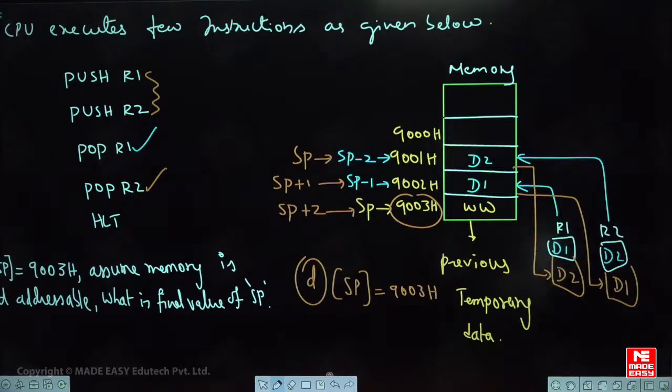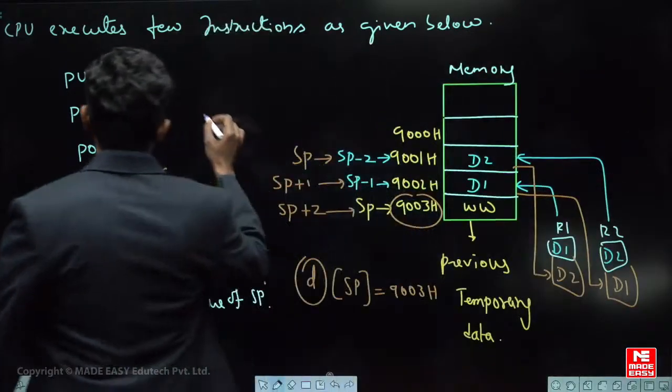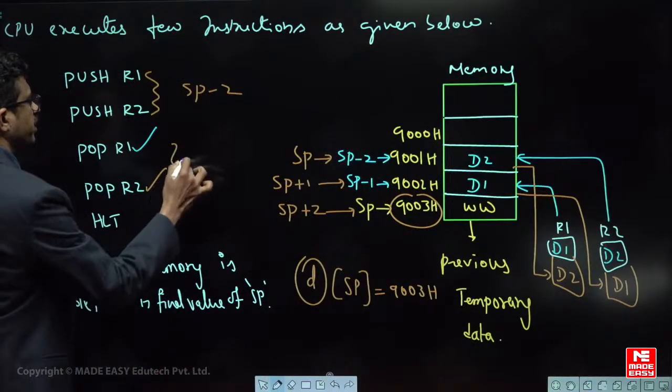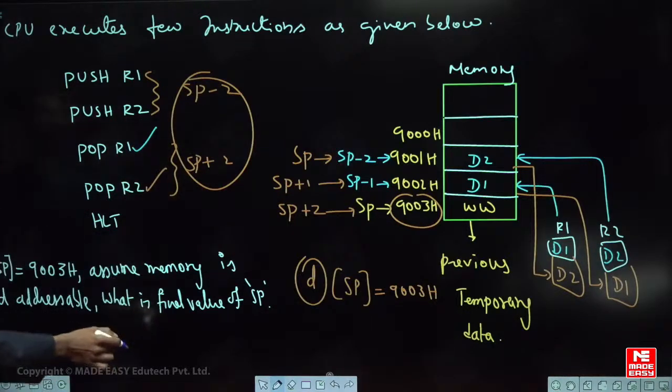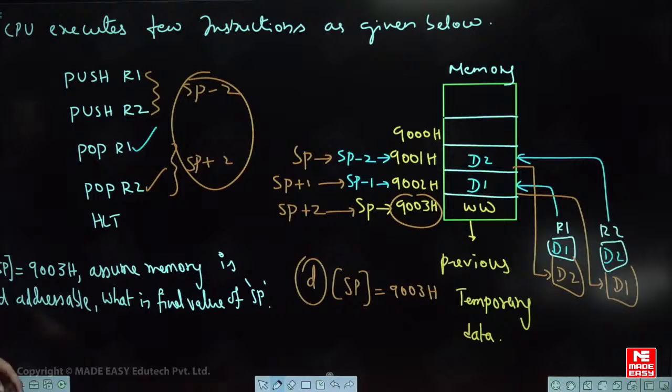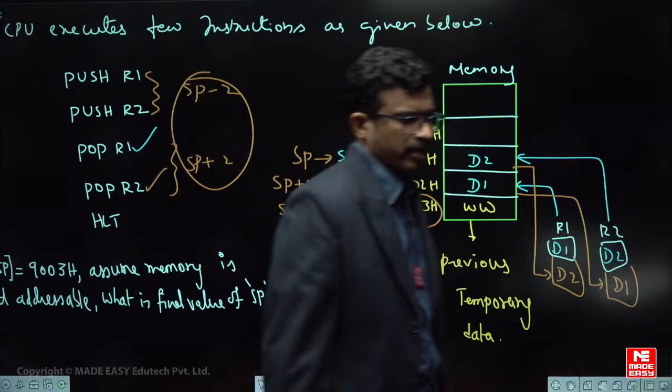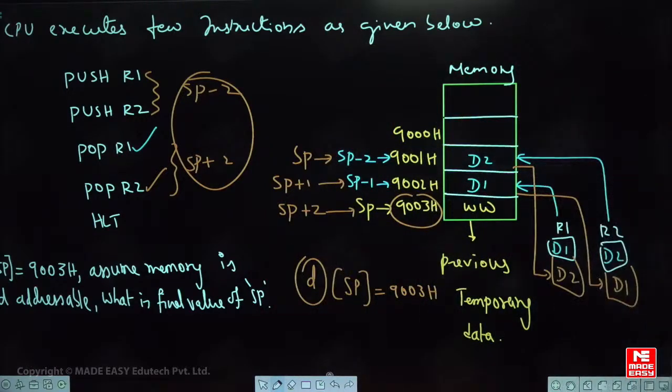Yeah, option D, correct answer, good. Some people have responded, correct. I hope everyone has understood the answer. Is it clear? In this case SP is -2, and in this case SP is +2. So both get cancelled and SP simply has an unchanged value. Got it? Like this you'll have questions on stack operations. Thank you for your responses. Everyone is involved, good. I appreciate it if others also get involved, so that you have good rapport with the questions. Clear?